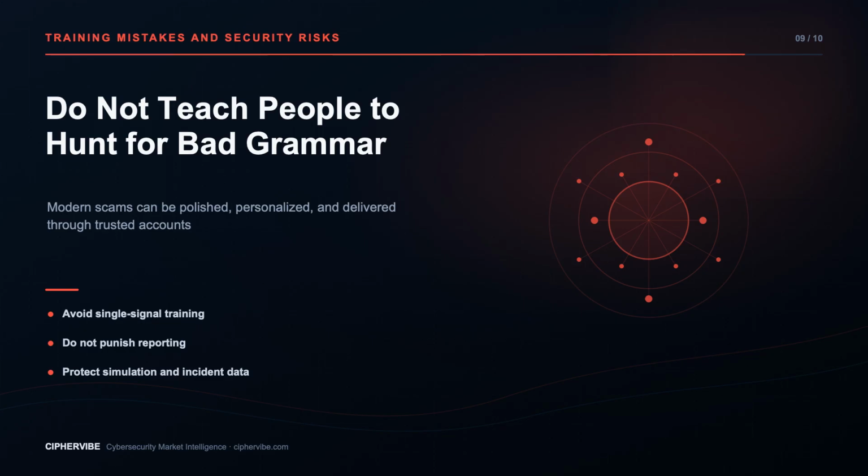Technical mistakes include assuming MFA solves phishing, failing to monitor mailbox rules or consent grants, leaving legacy authentication enabled, and allowing one person to change and approve a payment destination. Most important, build a culture where "I may have clicked" triggers support, not ridicule. Rapid truth is a security control.